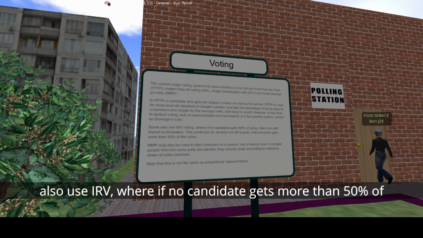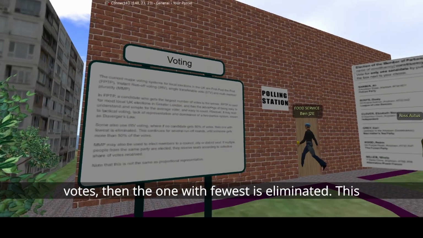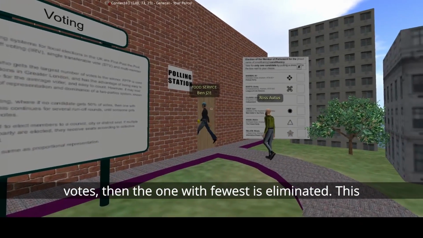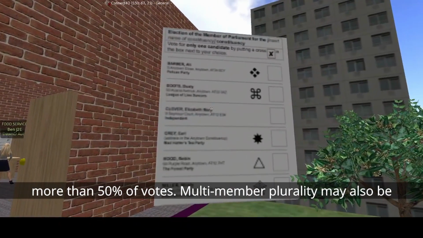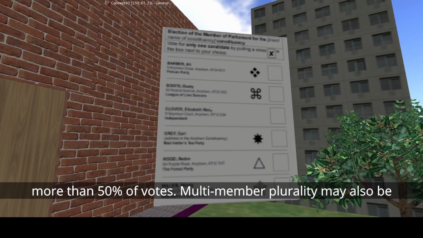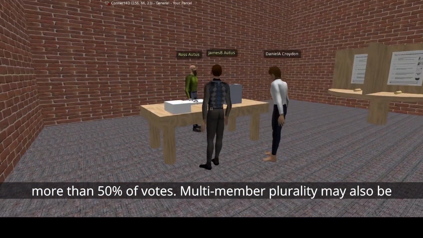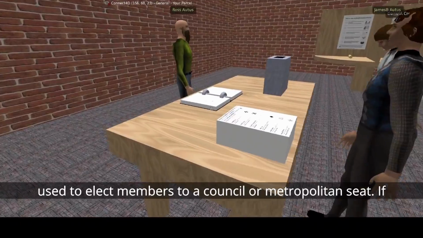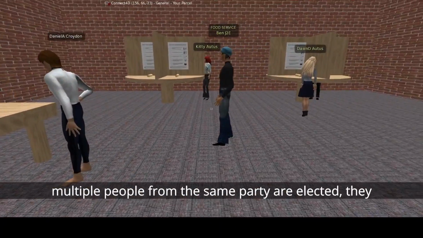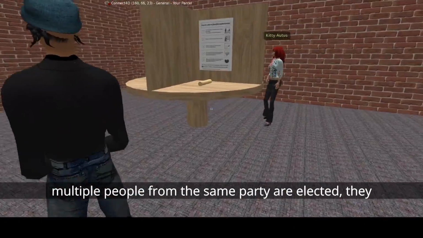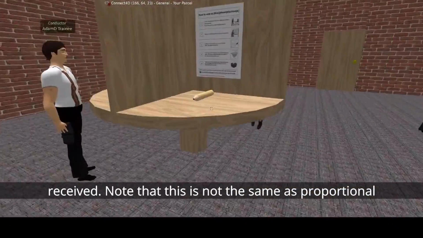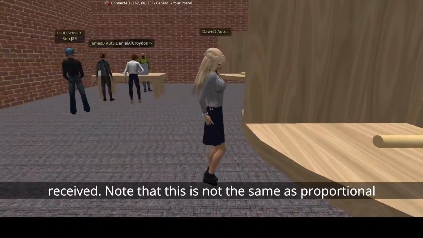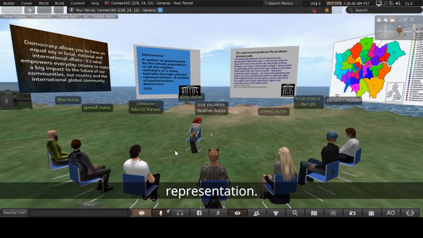Some also use instant runoff voting, where if no candidate gets 50% of votes, then the one with the fewest is eliminated. This continues for several runoff rounds until someone gets more than 50% of the votes. Multi-member plurality may also be used to elect members to a council or metropolitan seat. If multiple people from the same party are elected, they receive seats according to the collective share of votes received. Note that this is not the same as proportional representation.